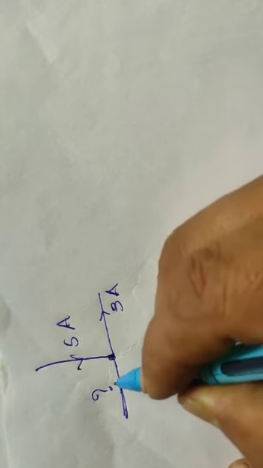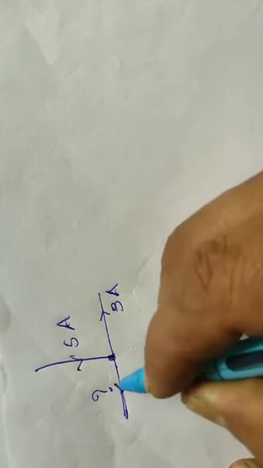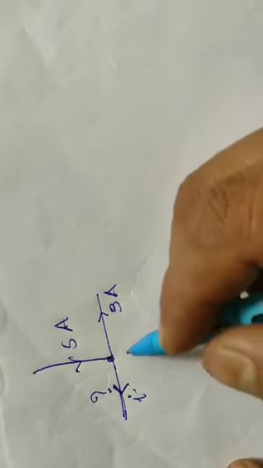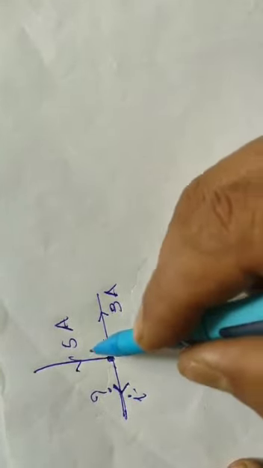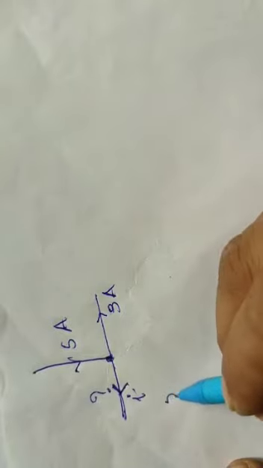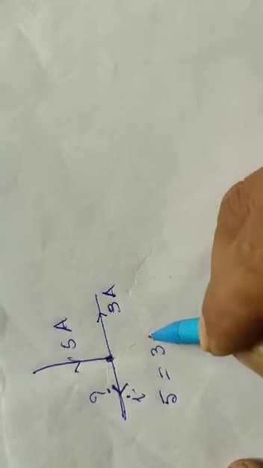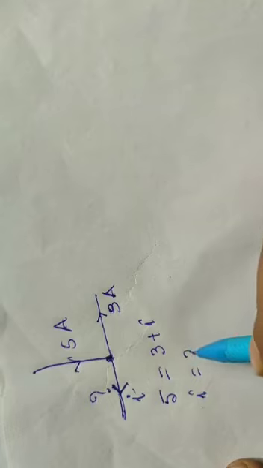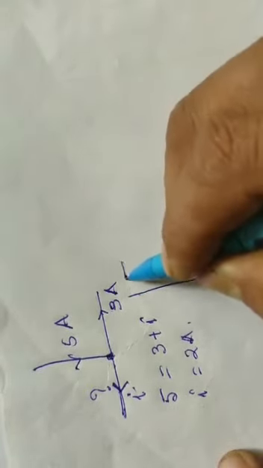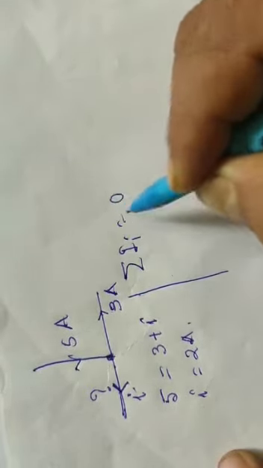If I take this direction like this, let it be I. So applying Kirchhoff's first law, current towards the junction, 5, is equal to total current coming out from the junction. Therefore I equals 2 ampere.